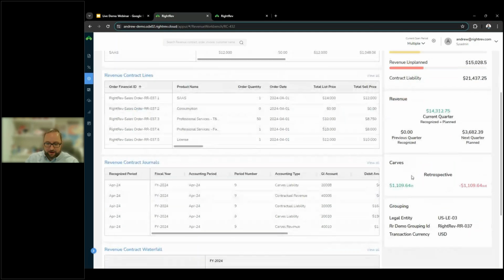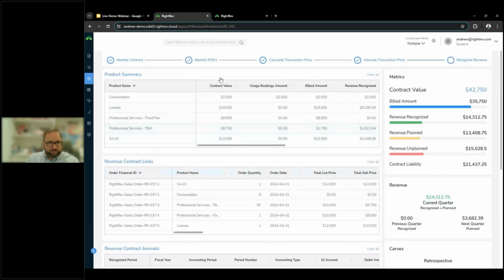We are additionally tracking your allocations, or what we call your carves. So in this specific contract, we have an SSP policy in place. We have some allocations that then need to take place because of some discounting that was factored in. And this is giving us a holistic view of what those allocations look like across the entirety of the contract.